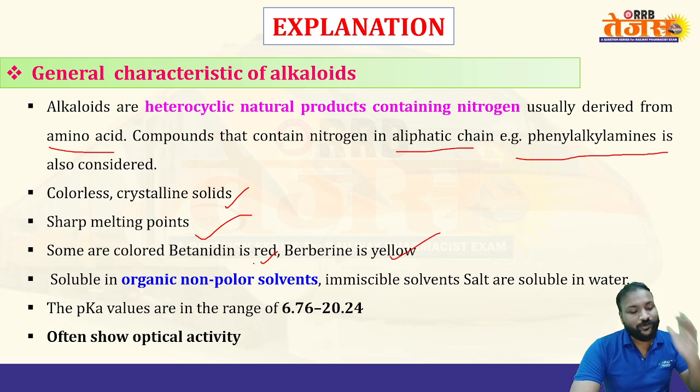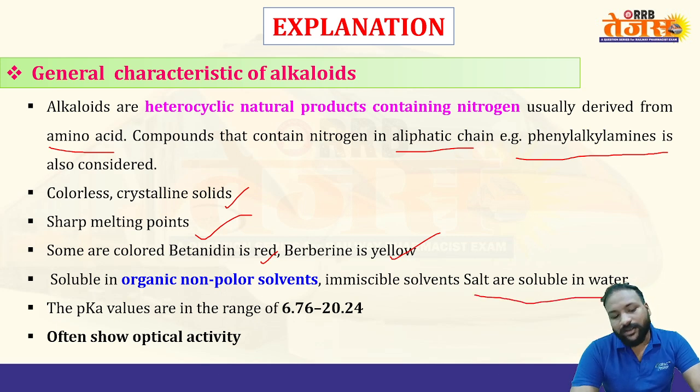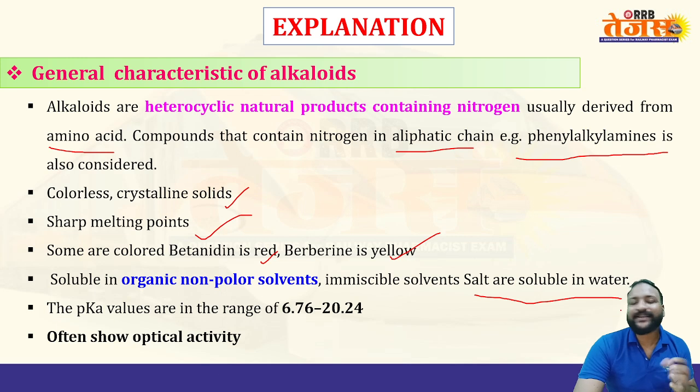Coming to solubility, alkaloids are soluble in organic and non-polar solvents, and immiscible solvents, and their salts are soluble in water. Alkaloids are generally available in the form of salts of organic acids, which is why we need to check their solubility. Most of the salts are soluble in water. The pKa values range from about 6 to 12. They often show optical activity, and that's the reason option D is right. Is it clear, aspirants?